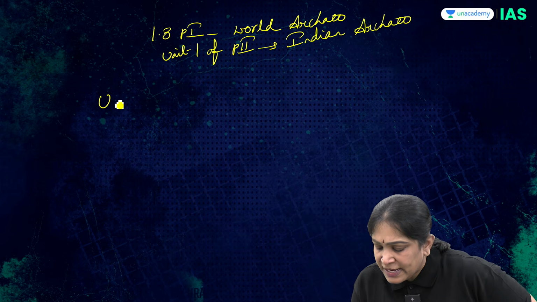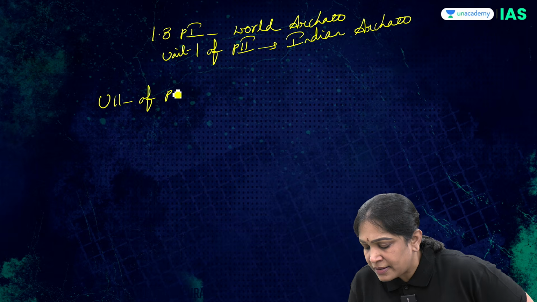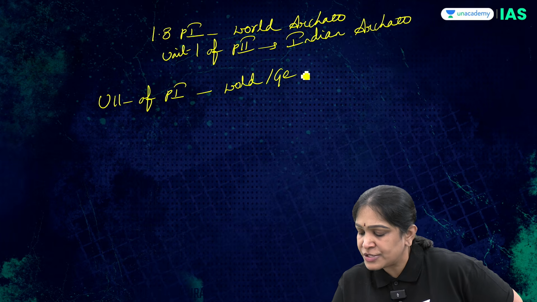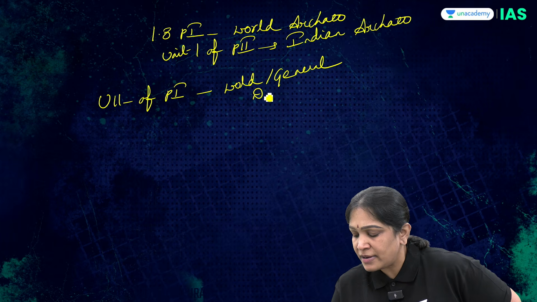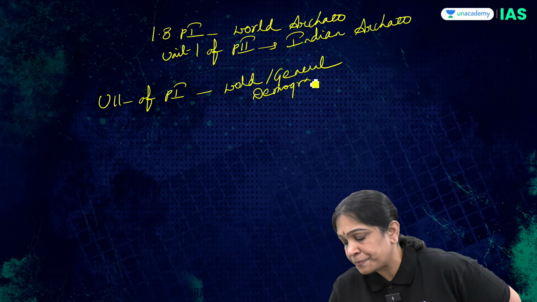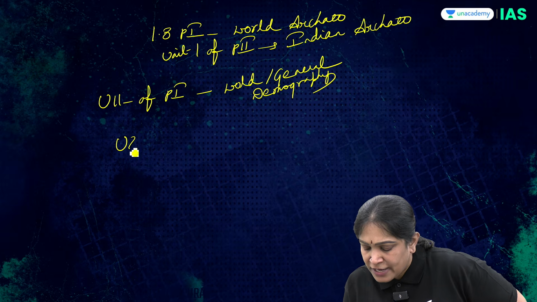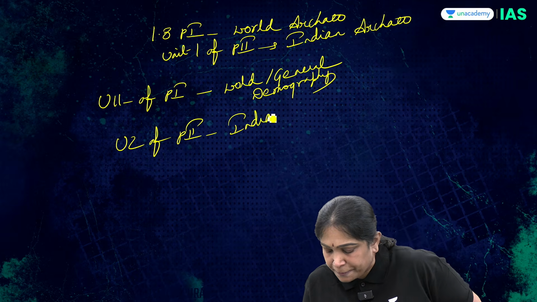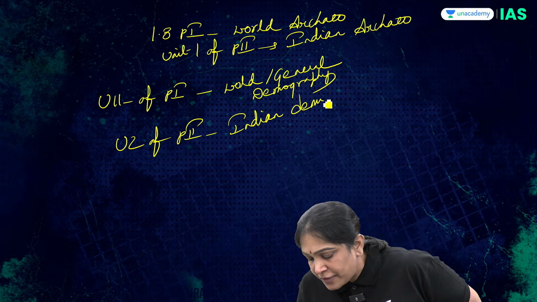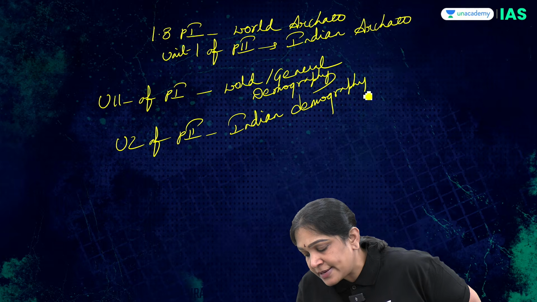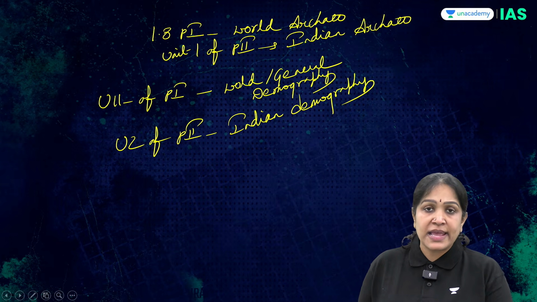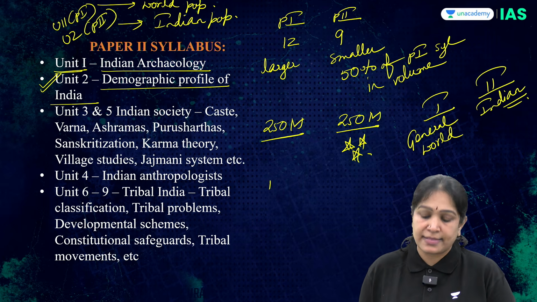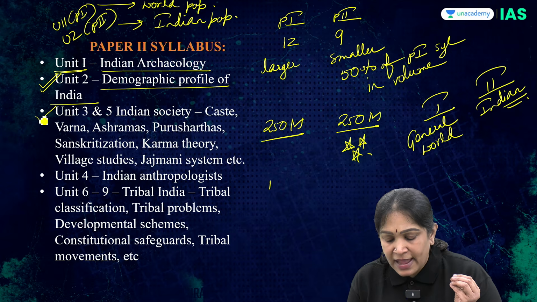Same way, in unit 11 of paper 1 we study the world population, or in general the demography, whereas in unit 2 of paper 2 we study the Indian demography. So with these two examples, you can understand that paper 1 is world anthropology or general anthropology, whereas paper 2 is Indian anthropology.